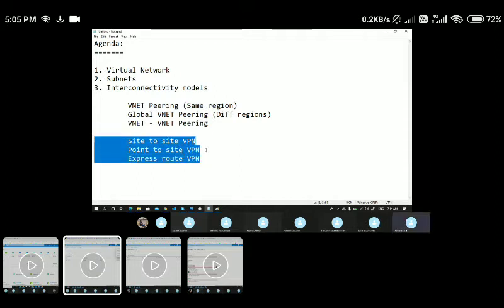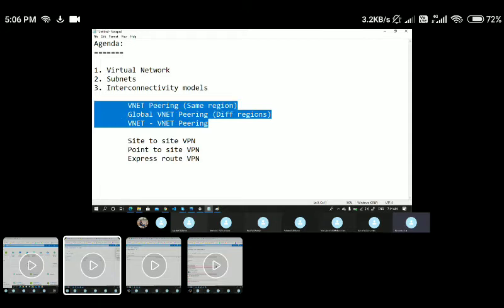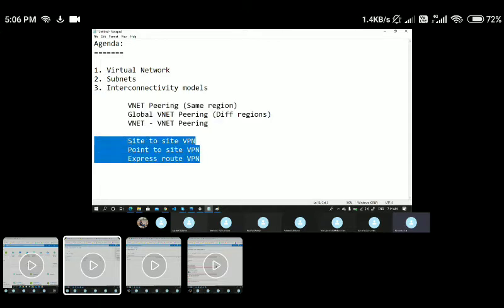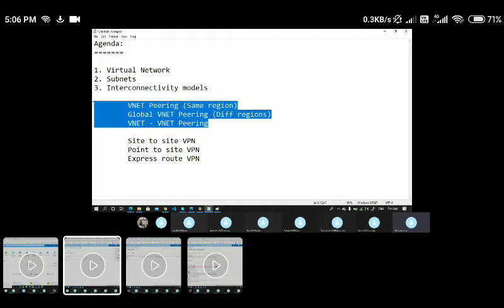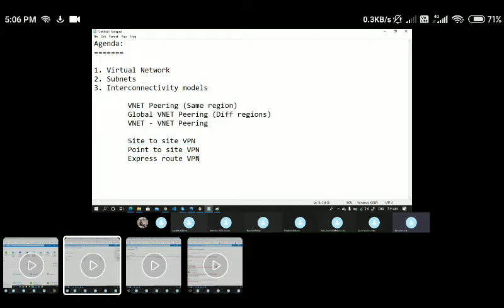So these are the additional three different connectivity models. If you want to have communication from your on-premises network to the Azure network, these are the three steps which we follow. So these three belong to within Azure, and these three are from your on-premises network to the Azure network. We'll have detailed demos on point to site and the remaining ones, because site to site and ExpressRoute require an on-premises setup. For that, I'll walk you through the process, but as a lab we cannot achieve it.